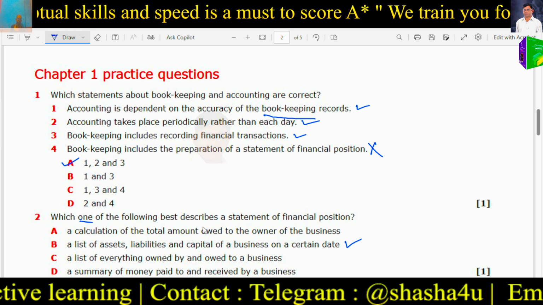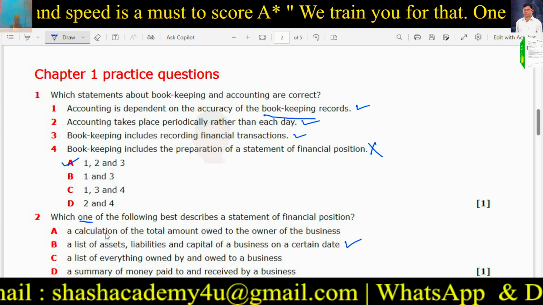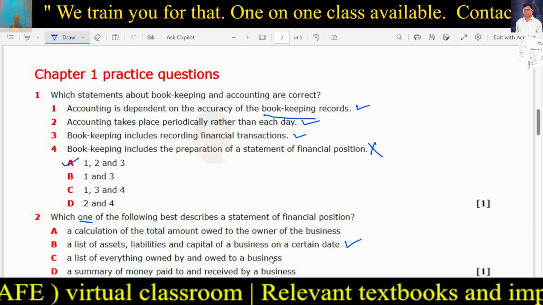A calculation of the total amount owed to the owner of the business: it does not show any calculation, it shows a list of assets, liabilities and capital of a business on a certain date. This is more appropriate. A list of everything owned by and owed to a business: here it is owed to, not owed by. If owed by a business was there, then it was correct. A summary of money paid to and received: this is wrong. So the list of assets, liabilities and capital is the most appropriate answer.